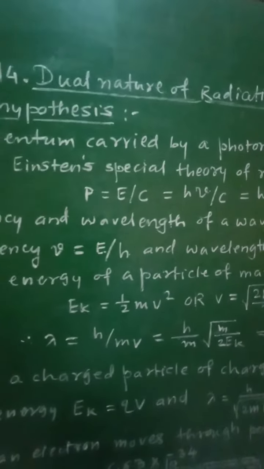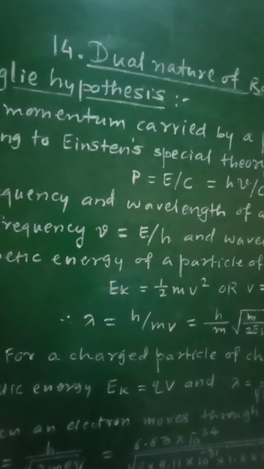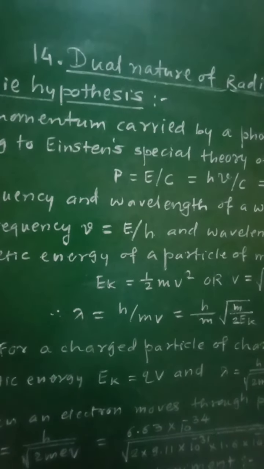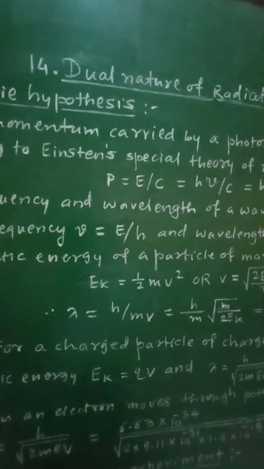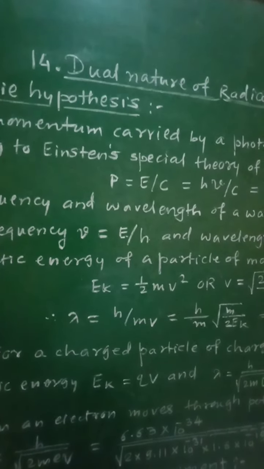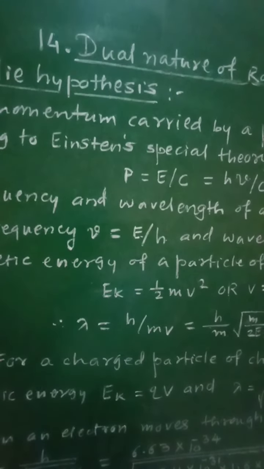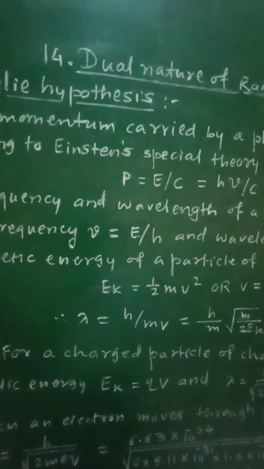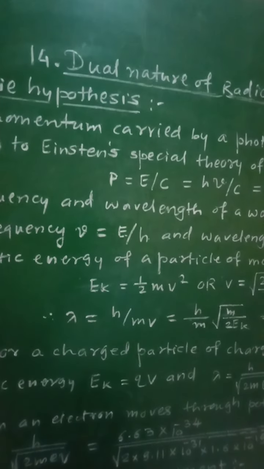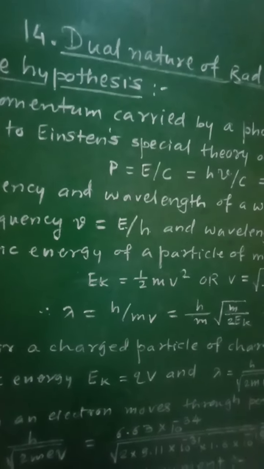Now de Broglie proposed that a moving material particle of total energy E and momentum P has associated with it a wave analogous to a photon. So according to de Broglie, a moving material particle of total energy E and momentum P has associated with it a wave analogous to a photon.